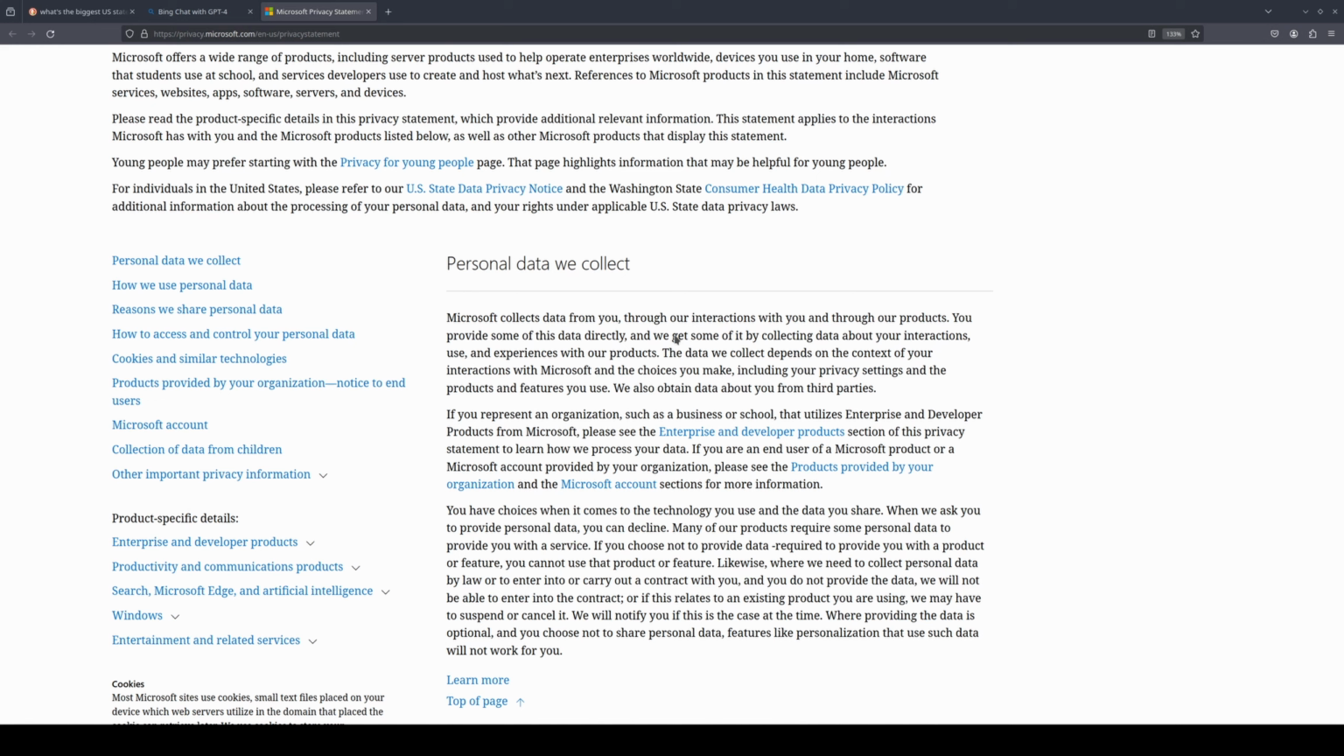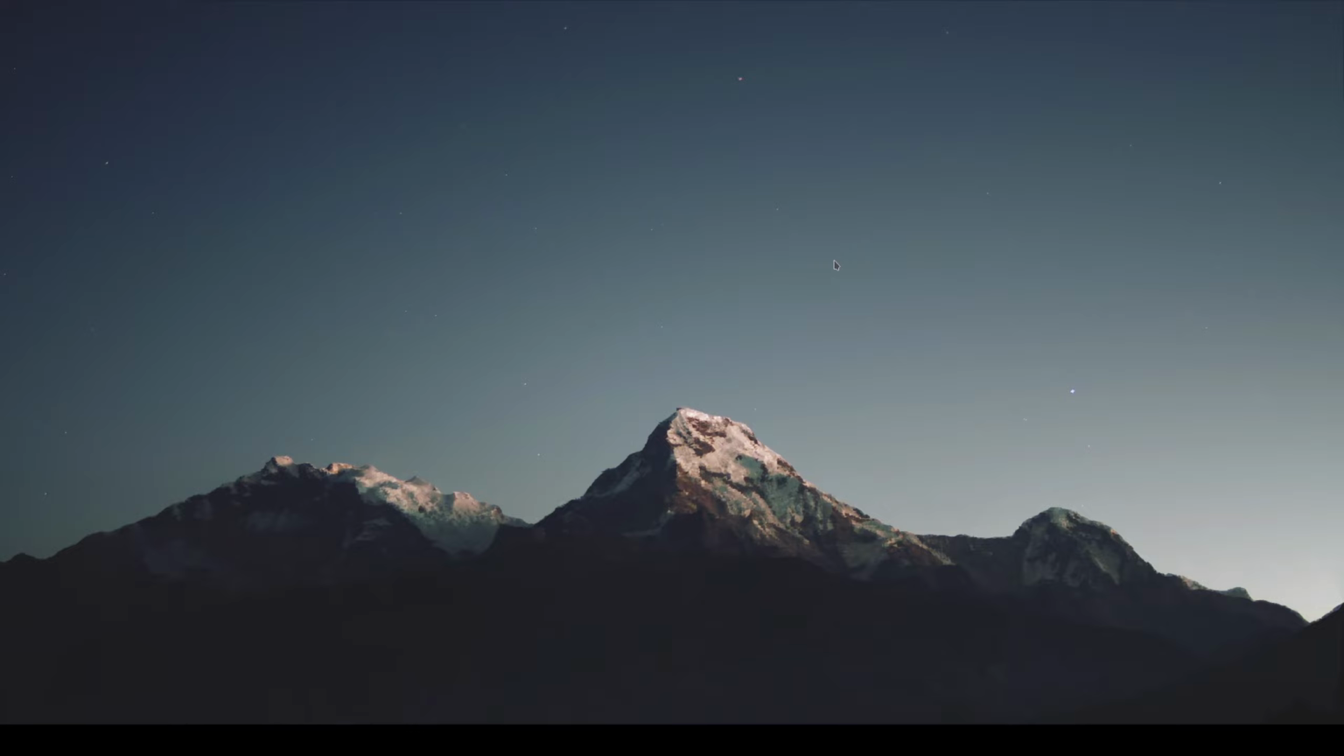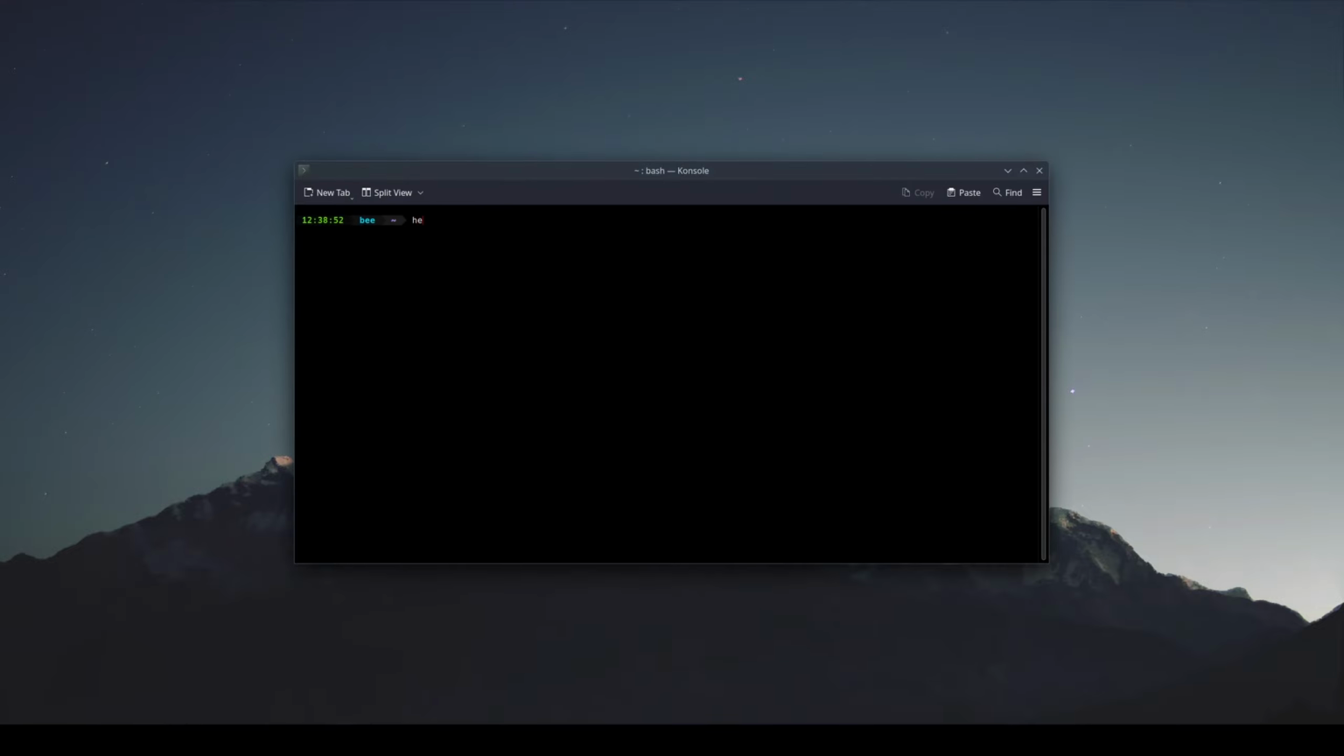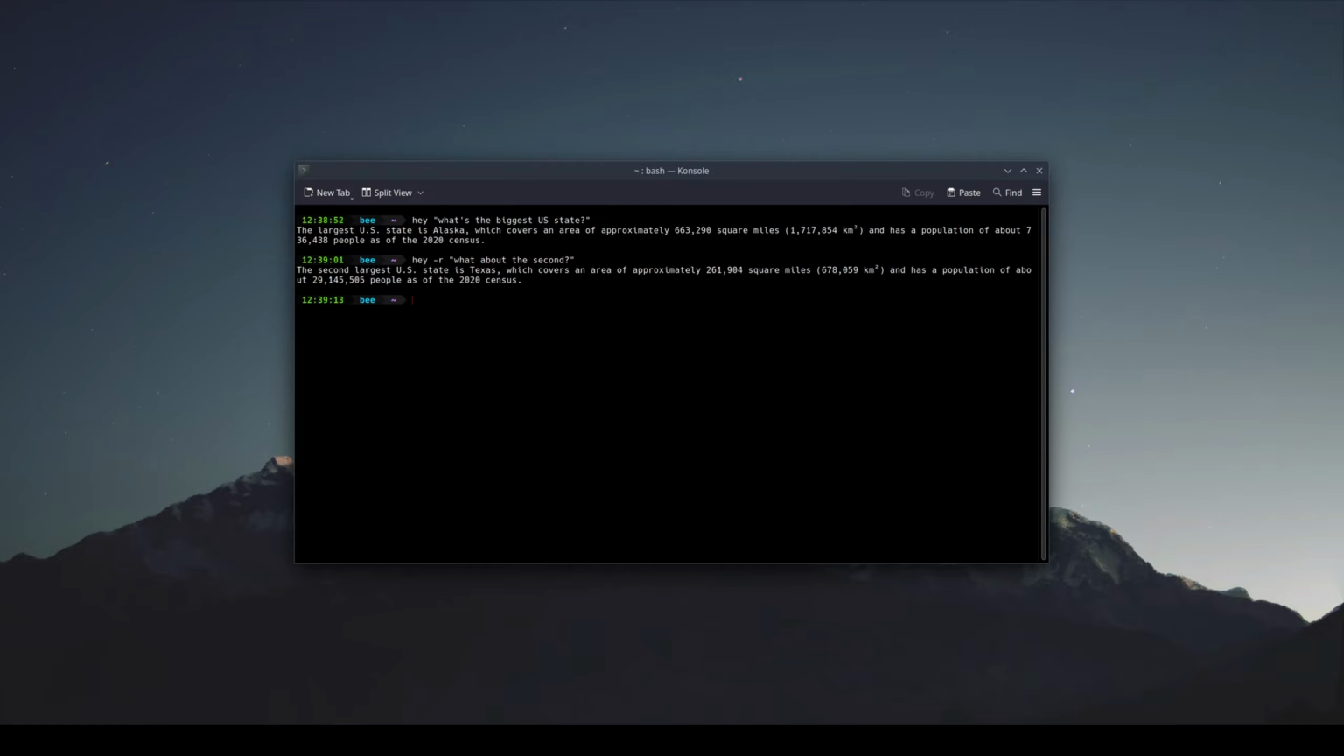What if there was a way where you could run a large language model locally, quickly, and get an answer to your simple question? So in this video, we're going to be creating a command line application using Rust so that you can just simply open up the terminal and type, hey, what's the biggest US state? And it'll just spit out an answer for you much faster than any of the other results. Then if you want to follow up, so let's say, hey, what about the second? It's still able to read context and give you an appropriate answer. So let's see how to do that.